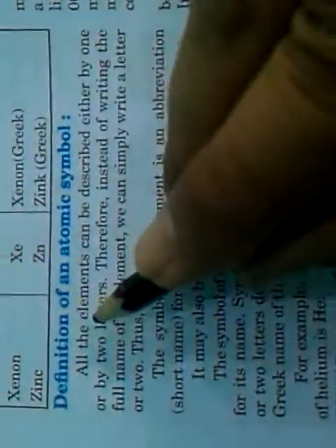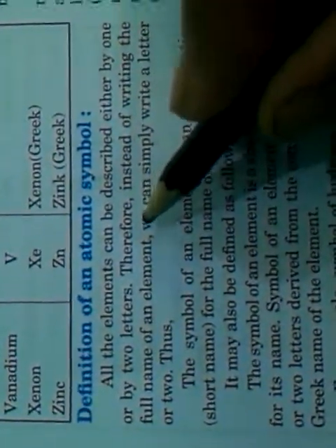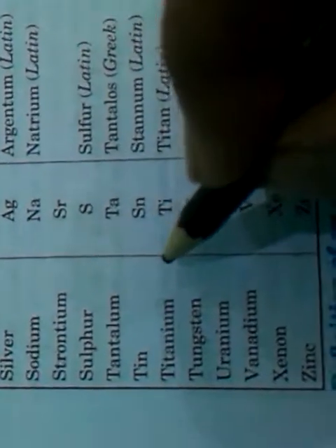Now, what are atomic symbols? These are called atomic symbols. What is the definition? All the elements can be described by one or two letters, such as vanadium by V, uranium by U, tin by Sn. Why is it Sn?